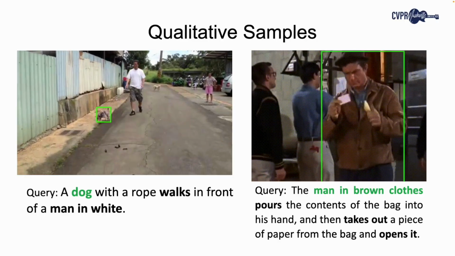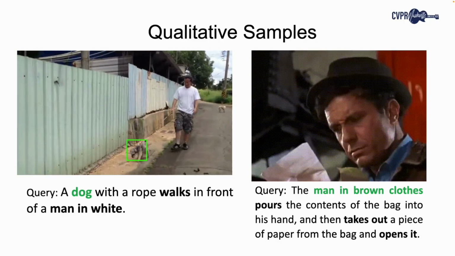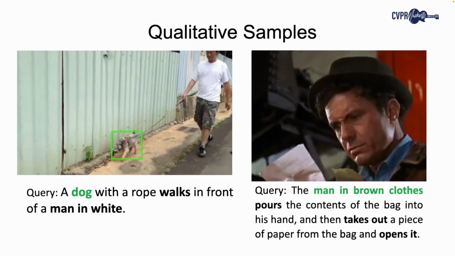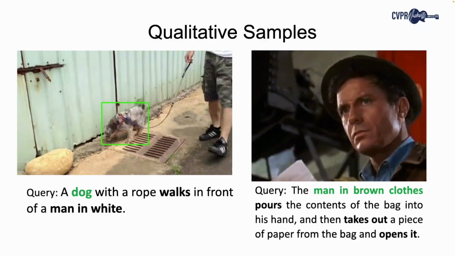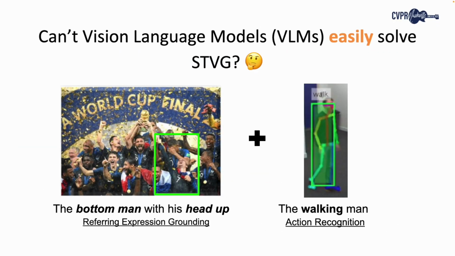Here are some more examples of STVG. On the left, we need to localize the dog, while on the right, we need to localize the man that performs a certain set of actions. Can't VLMs easily solve STVG? After all, it's just a combination of referring expression grounding, which they're already really good at, and basic action recognition.